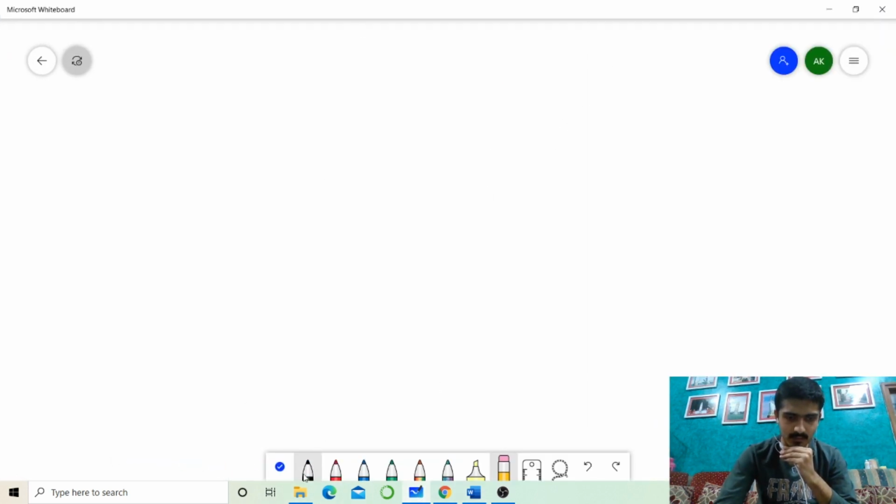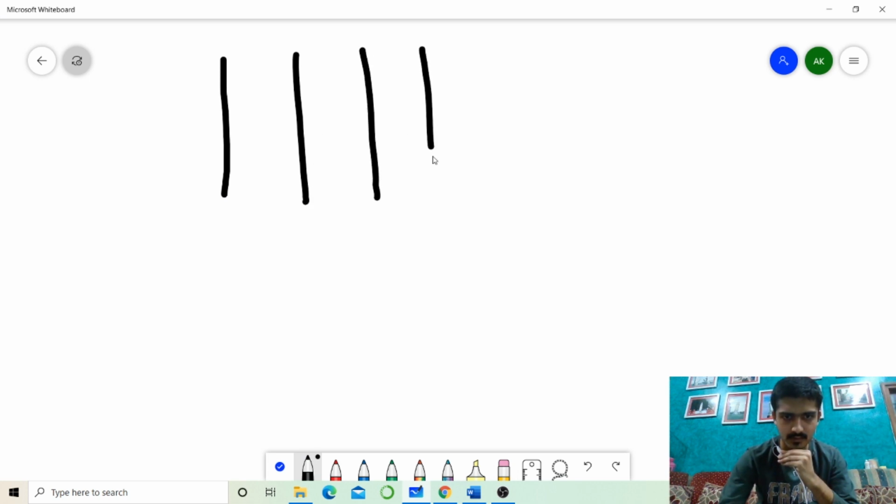So I'll take an example. I'll make 5 columns. First will contain the process ID. Second will contain the arrival time. Now what is arrival time? The time at which the process enters the ready queue is termed the arrival time.